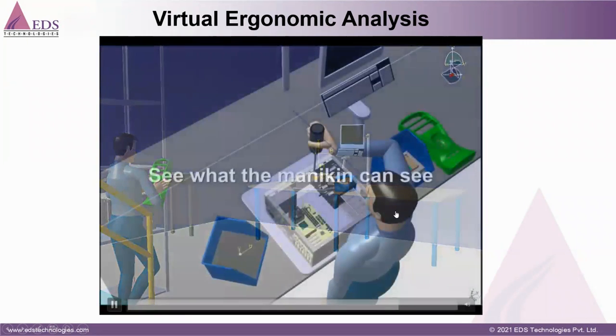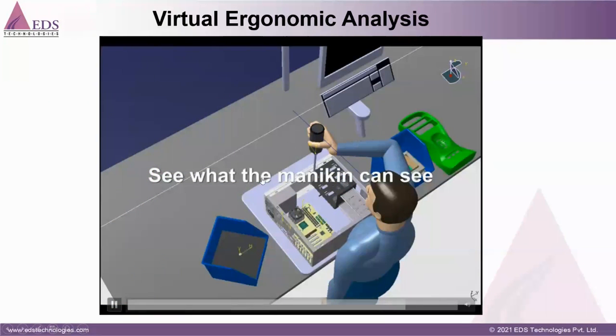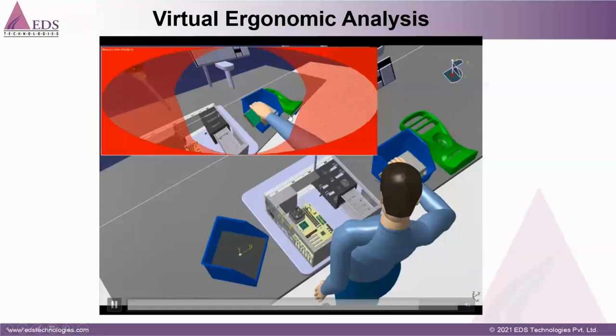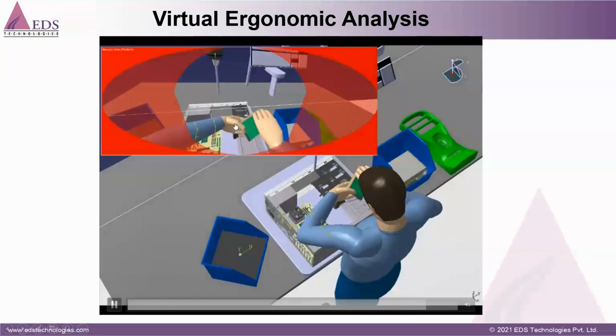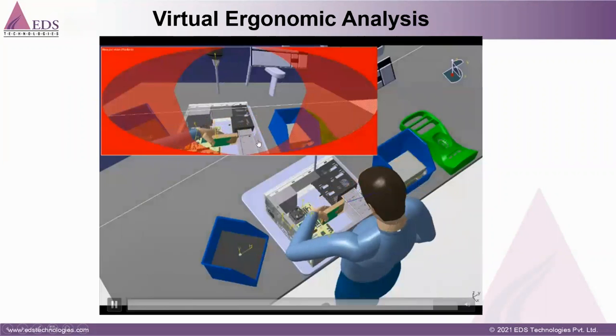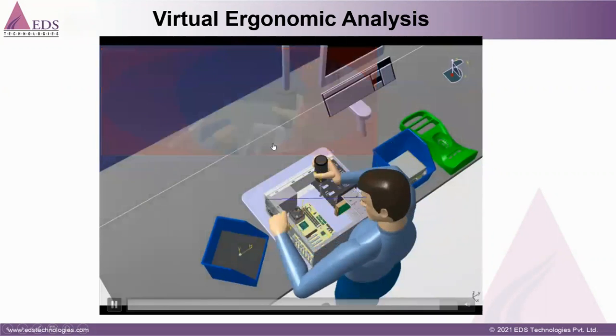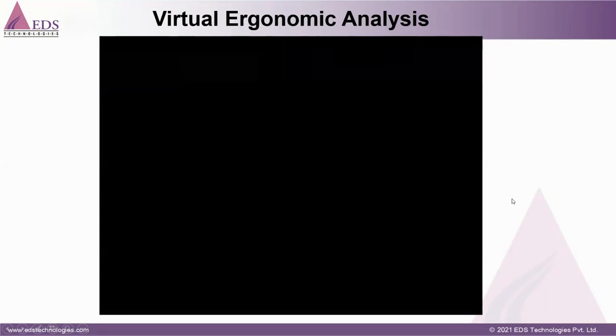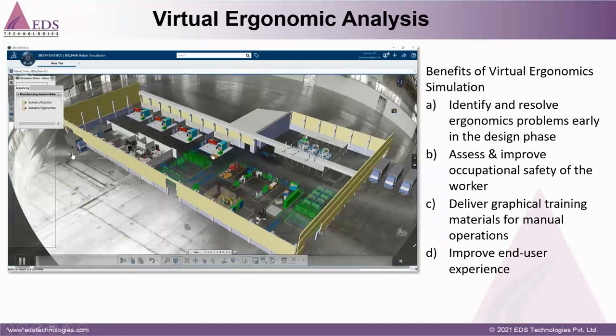And also at the time of doing assembly, we can validate in such a posture which area is visible to the worker, and how they can do the assembly, and all those things can be validated in this study from the ergonomics point of view.